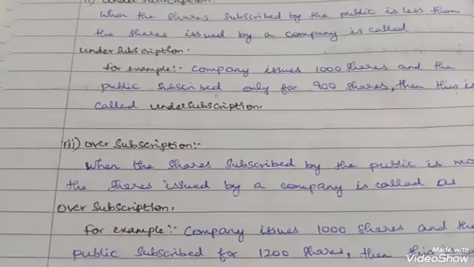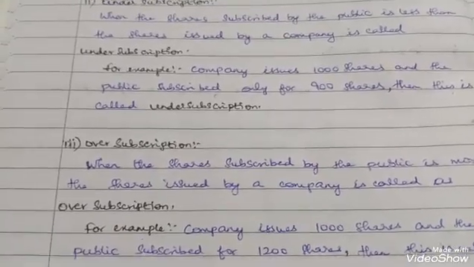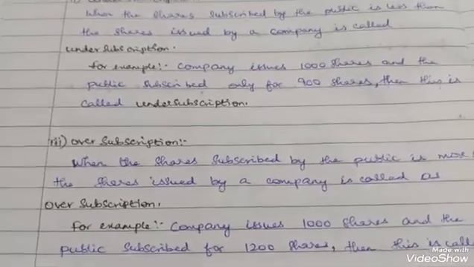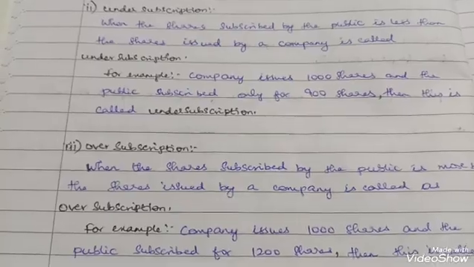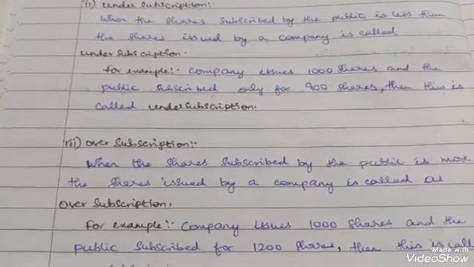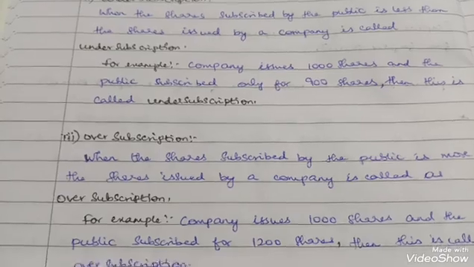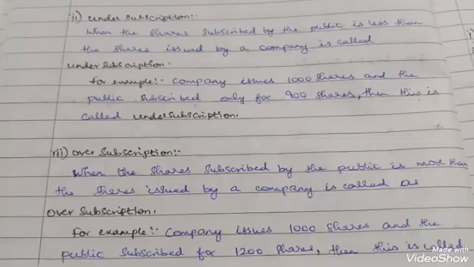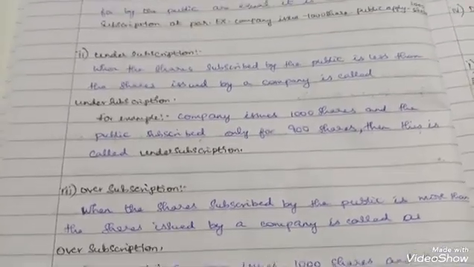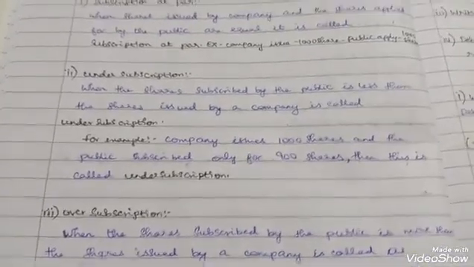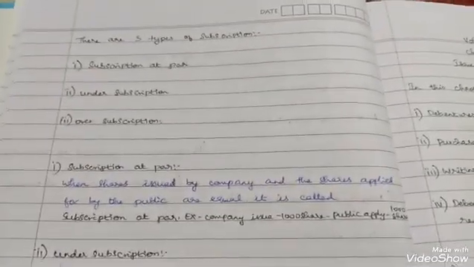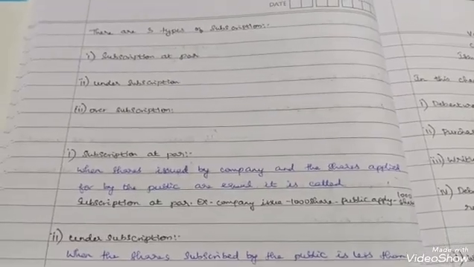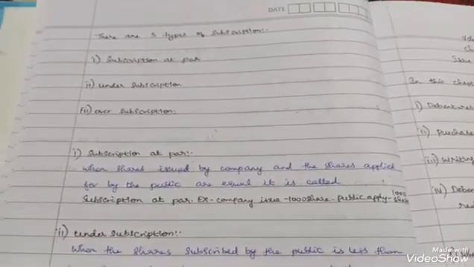Only in case of oversubscription will the pro rata allotment occur. In that case of pro rata allotment, how we have to react and how we have to calculate, I'll be discussing in more detail while doing the problems. That will be very useful at that time. So now we will note the important concepts in this chapter. For issue of shares, if you know only this, then you are ready for doing the problems. Next, I'll be moving on to the issue of debentures chapter.